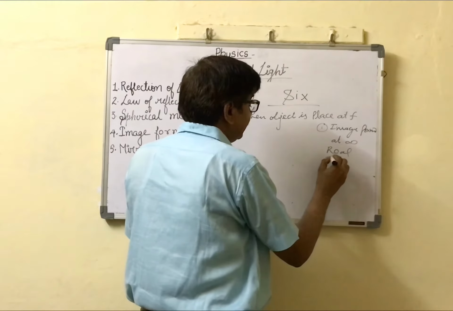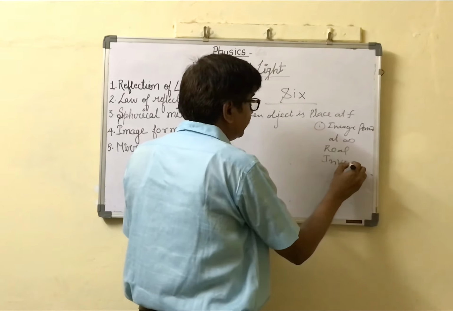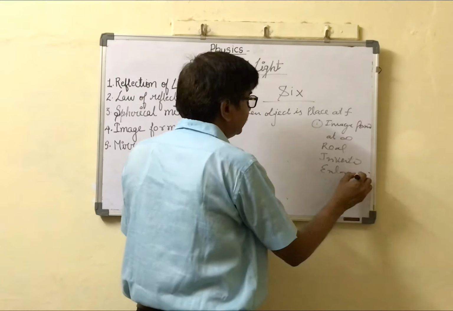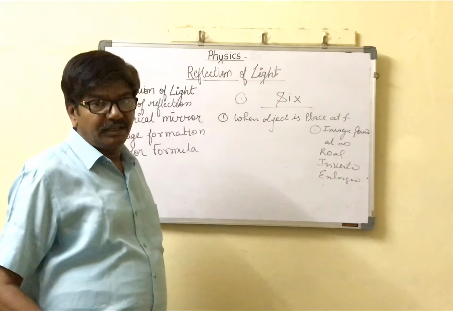Real, inverted and enlarged. This is the first condition.